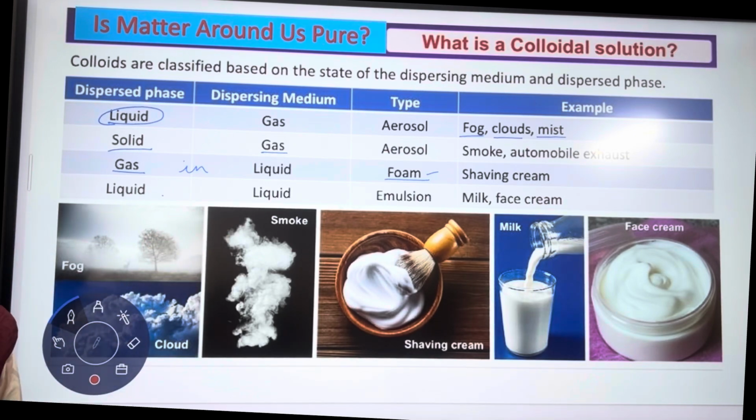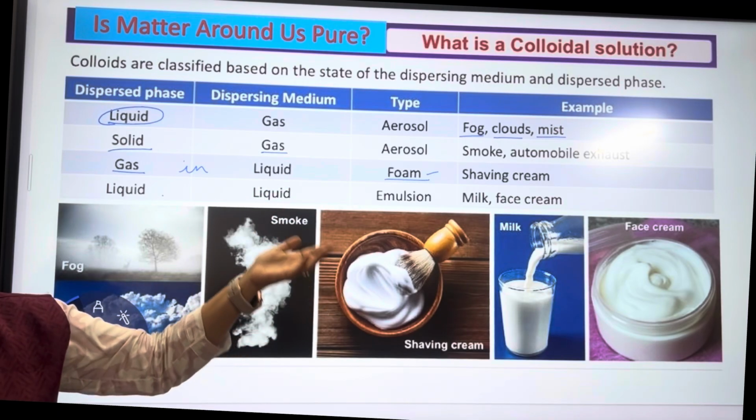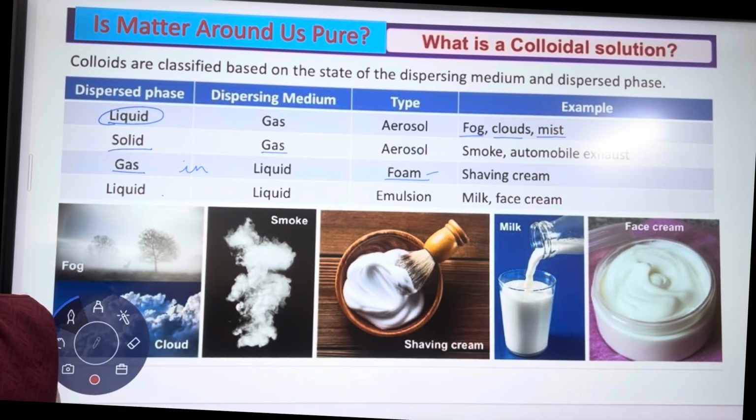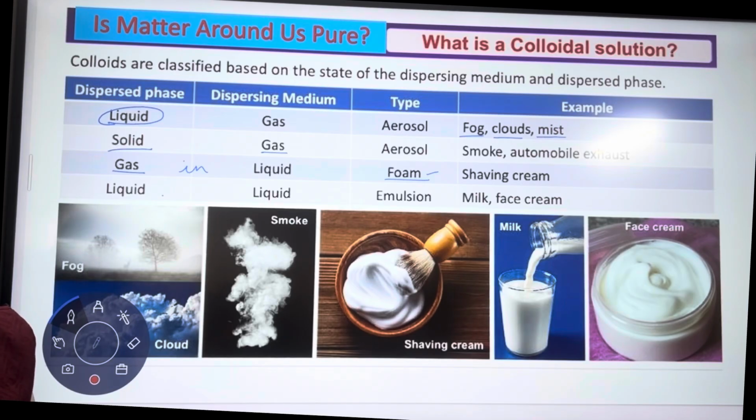Is that fine? Okay, so if I ask you, give an example of aerosol. Give one example of aerosol. So it could be fog, cloud, mist, smoke, automobile exhaust. All these are examples of aerosol. Give an example of foam. Shaving cream. What is the dispersed phase and dispersed medium in foam? So the dispersed phase is gas and the dispersed medium is liquid. Fine. What is the dispersed phase and dispersed medium in emulsion? Liquid. Both are liquid. An example? Milk and face cream. Okay.